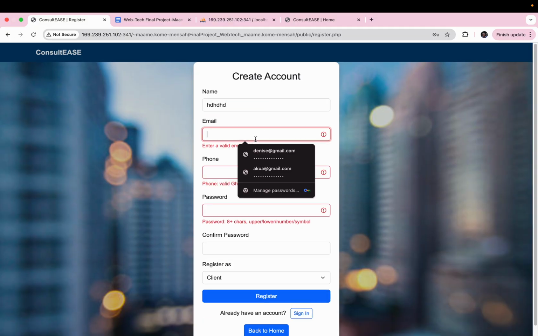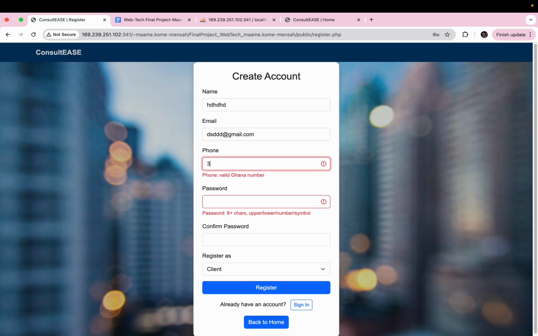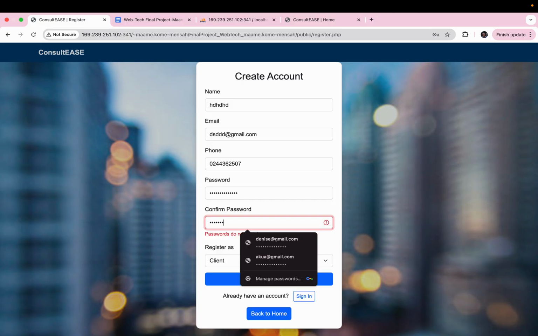Let's use any name, then email. So I've checked for valid email addresses, so you actually have to put in this before this is checked. Then if you don't put in a valid Ghanaian number, you have to do that, because this system is tailored for Ghanaian customers only, because it's situated in Ghana. Then let's say the passwords are not matching. It will tell you passwords don't match, and you can register as a client or as a consultant.